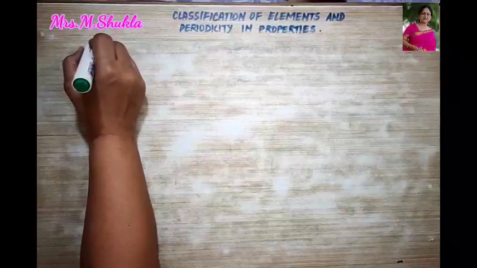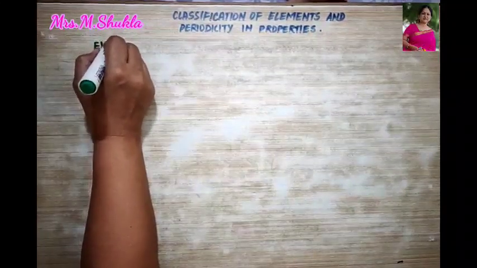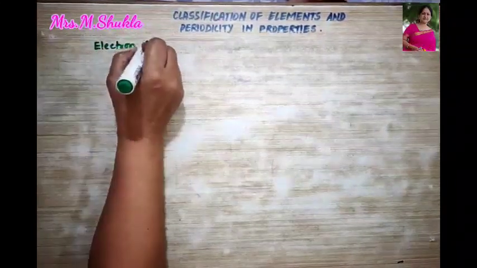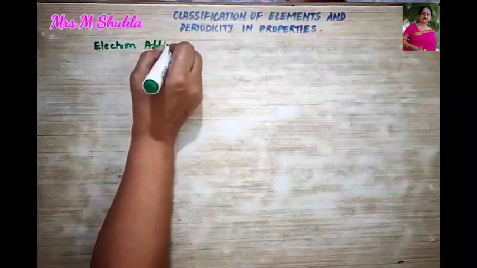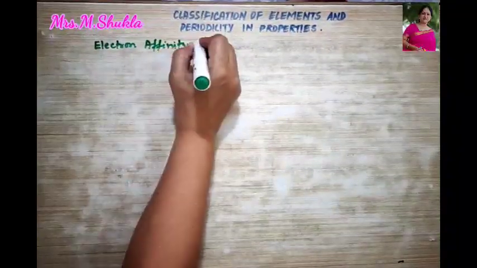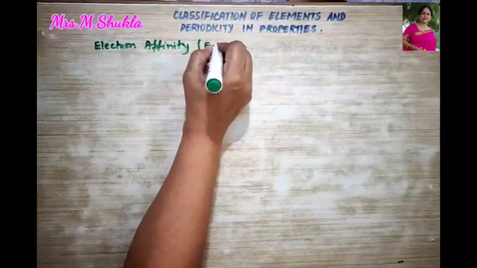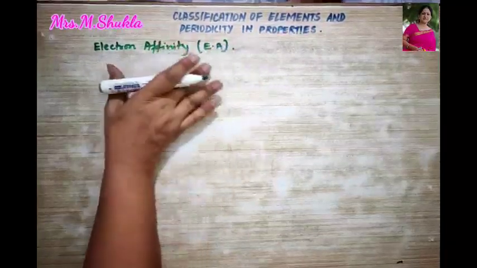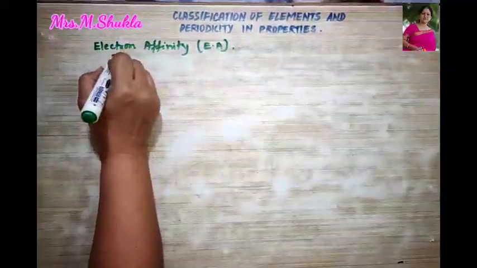Now let us talk about electron affinity, which is also called as EA. Okay, so what is electron affinity?